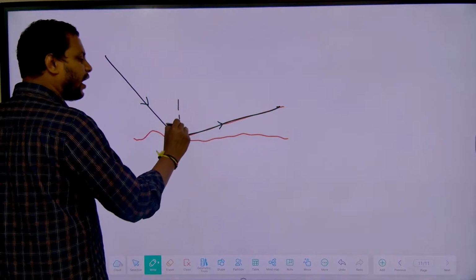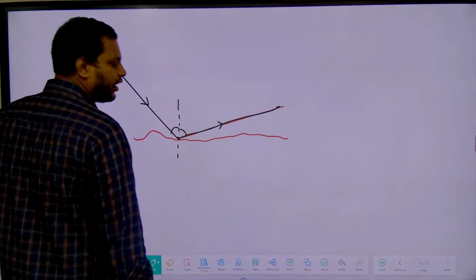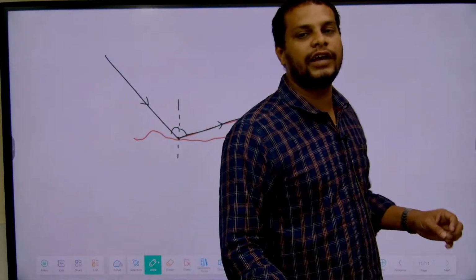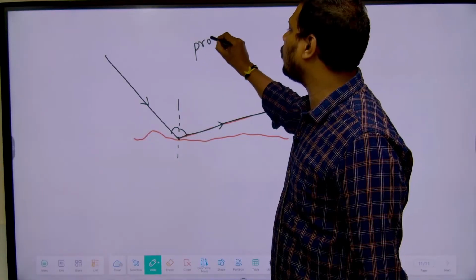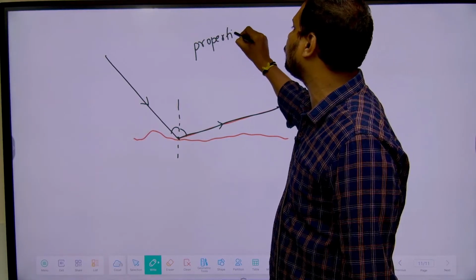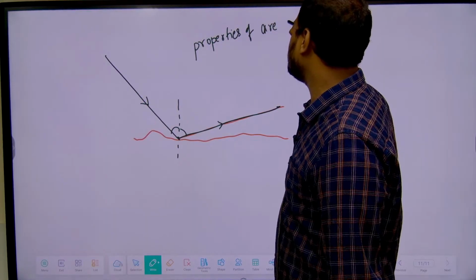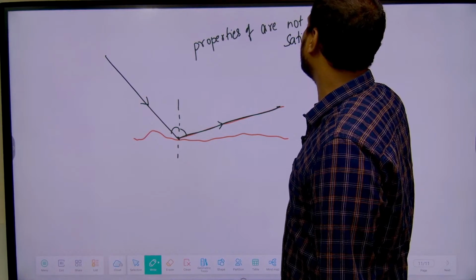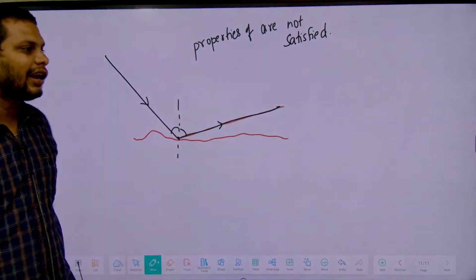Now in this case angle of incidence may not be equal to angle of reflection, and the incident ray, normal and reflected ray may not lie on the same plane. So here the properties of reflection are not satisfied. If the properties of reflection are not satisfied, then we cannot call this a regular reflection.